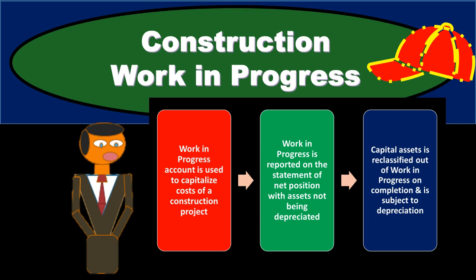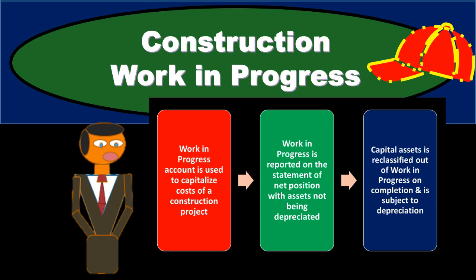Now, if we have used a job cost system, then it's going to be a similar process to using the work in process account in order to track the costs of the long-term project. So note, if we have a long-term project, then we're going to have a lot of costs related to it that might take a long period of time, might take years, might take 1 year, multiple years. As we incur those costs, we typically put them on the books and track them in a work in process type of account.